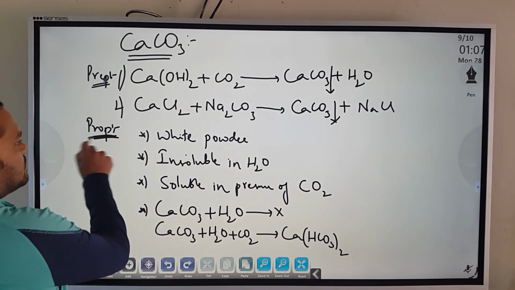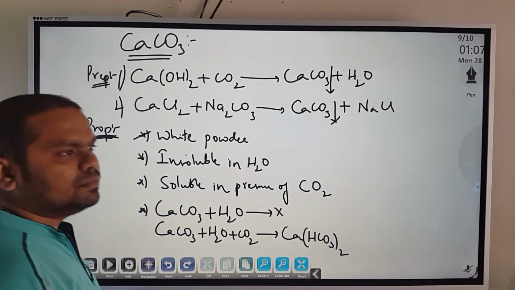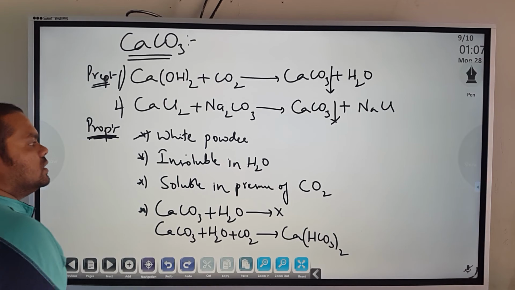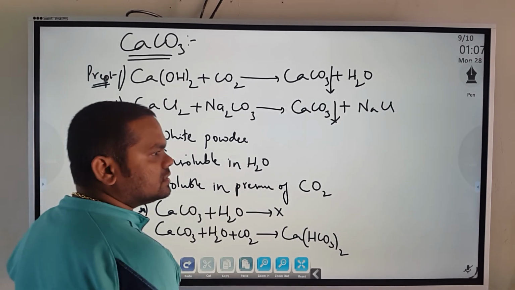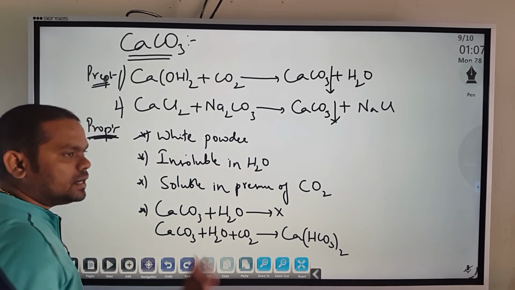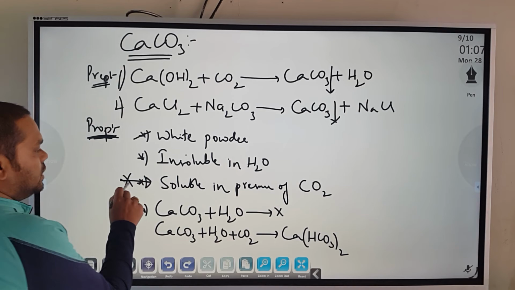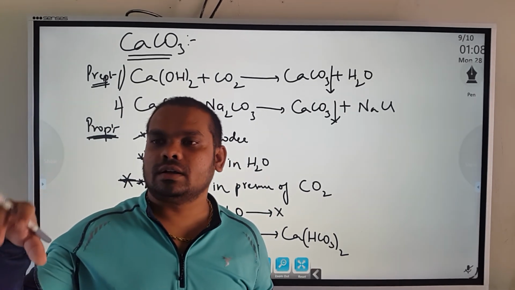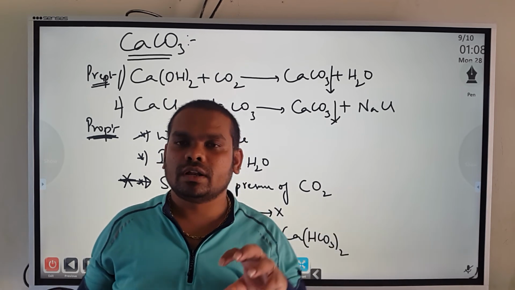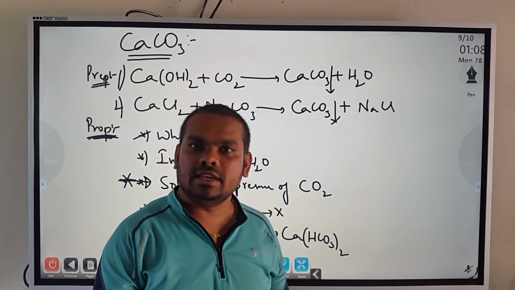Then properties: it is a white powdered form. Calcium carbonate is a white powder, and it is insoluble in water. As I said, it is precipitating and it is literally insoluble in water, but it is soluble in the presence of carbon dioxide. Important point. When we have water alone, without any carbon dioxide, then it is generally insoluble.